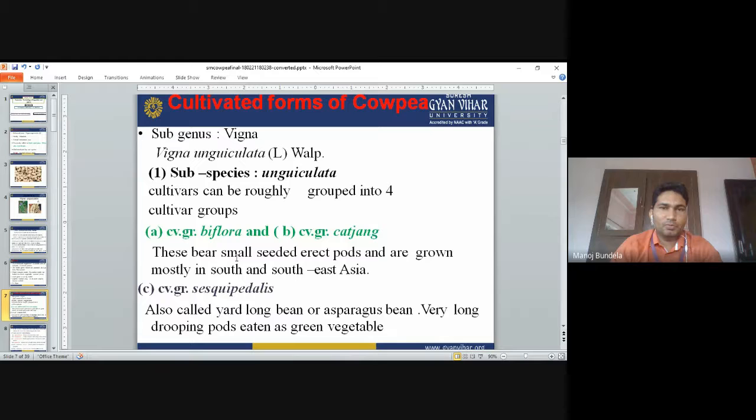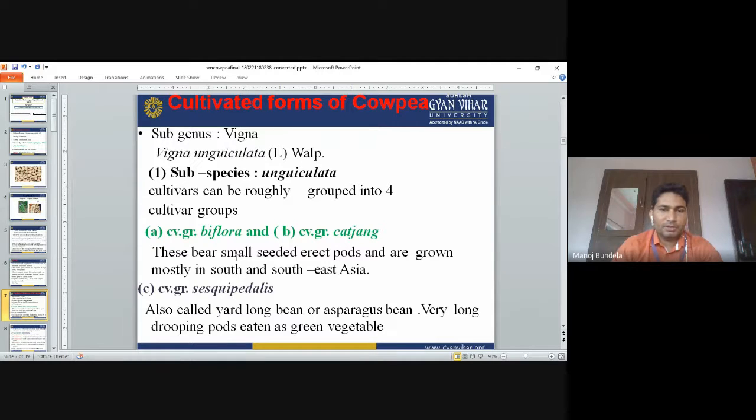Cultivated forms of cowpea: Vigna unguiculata has different species that are mainly cultivated. Under subgenus Unguiculata, the cultivars can be roughly grouped into four cultivar groups. These are Unguiculata, Vigna unguiculata cv. Biflora and cv. Cylindrica. These bear small-seeded erect pods and are grown mostly in South and Southeast Asia.